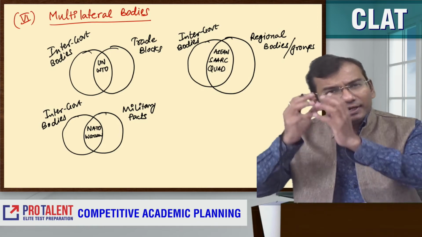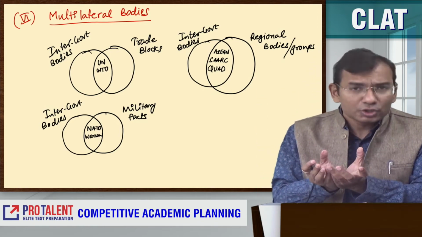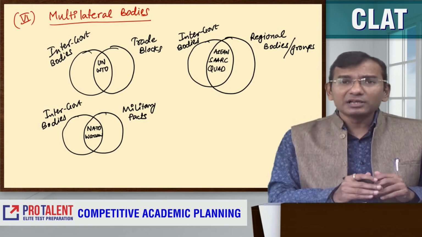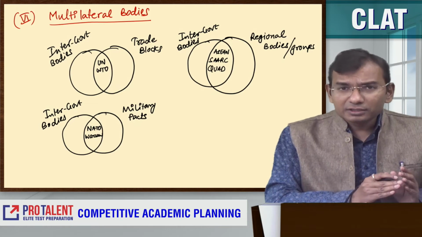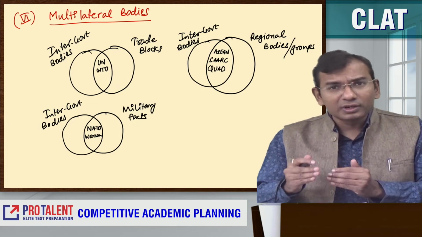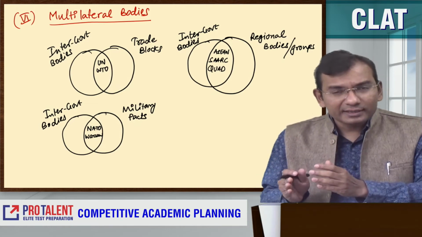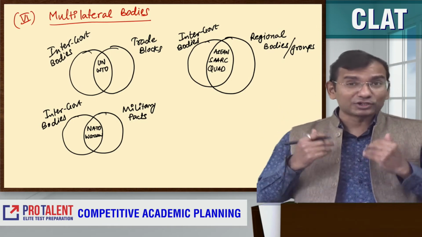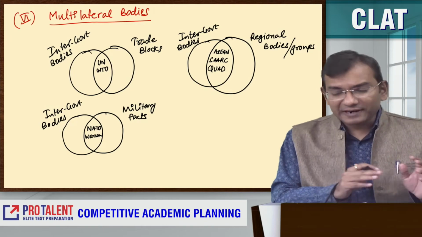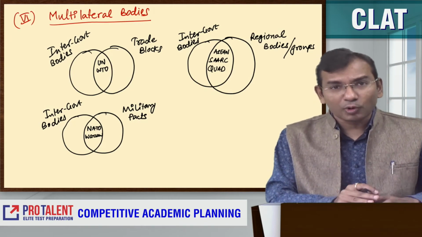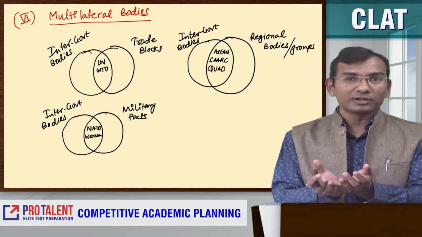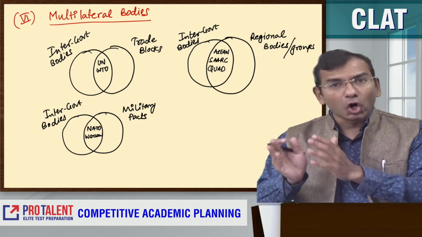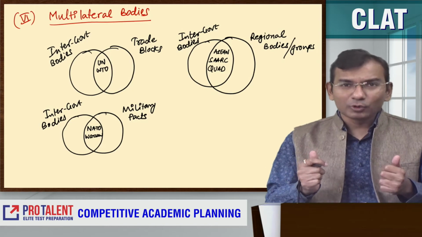Warsaw is basically a military pact developed by the erstwhile USSR. That's where the problem is going on recently between Russia and NATO: Ukraine is interested to be part of NATO, and Russia says no, NATO cannot come to our area. So that's where the fight is happening. Sometimes intergovernmental bodies are also regional bodies or regional groupings like ASEAN, SAARC, Quad. I hope it is very clear.